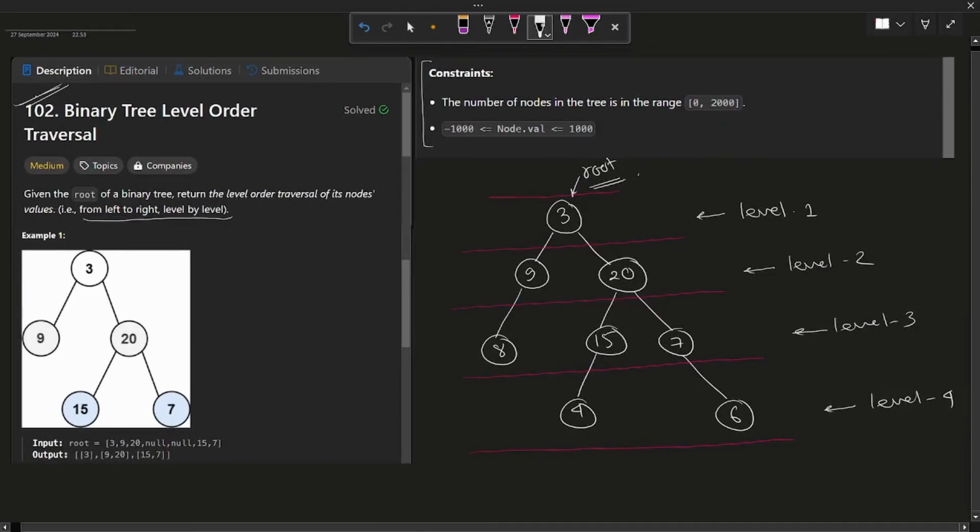We have 102 of Leetcode, level order traversal, and in this question we will be given the root of the binary tree, and we have to perform the level order traversal from left to right and level wise.